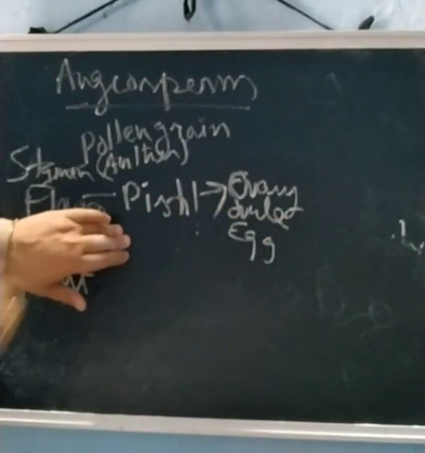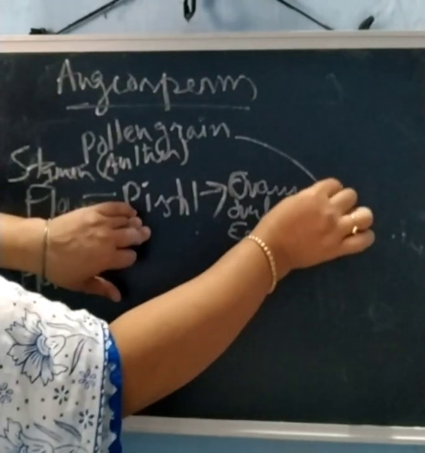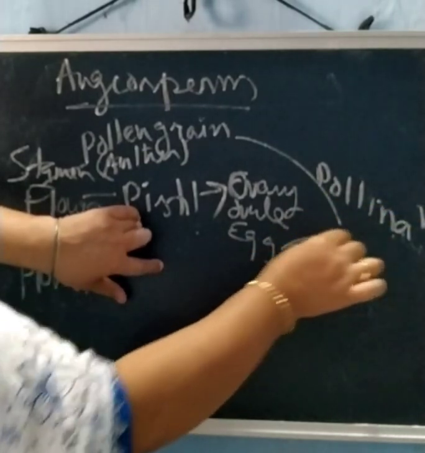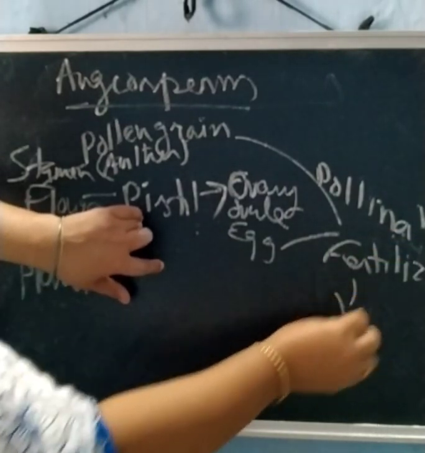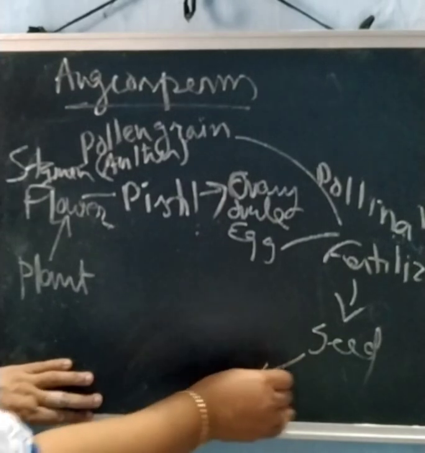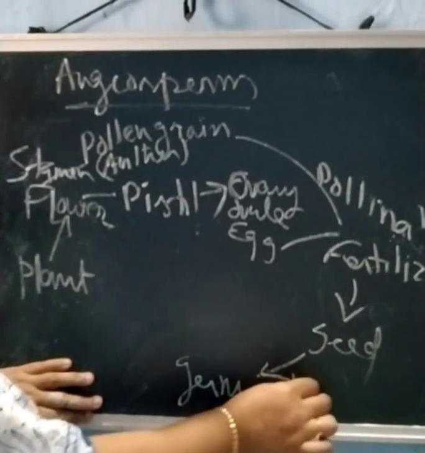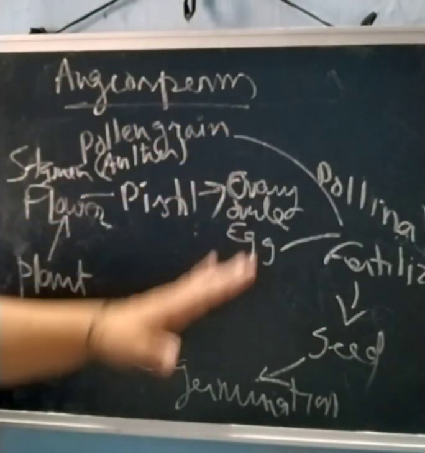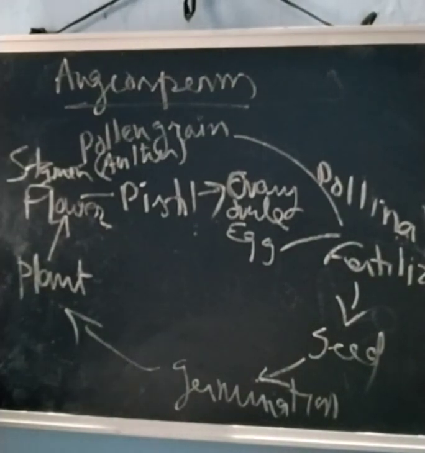Now this pollen grain and this egg fuse, after pollination happens. So after pollination there is fertilization, and then they produce seed, and this seed is again dropped on the soil, undergoes germination and then produces the plant. So this is how the alternation of generations happens in angiosperms. Okay.